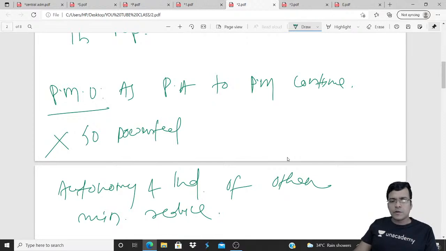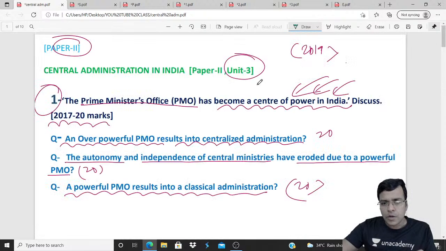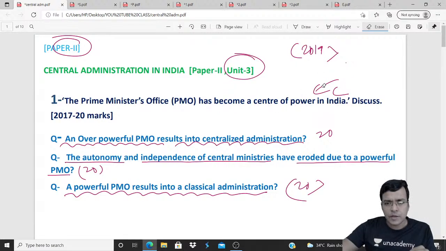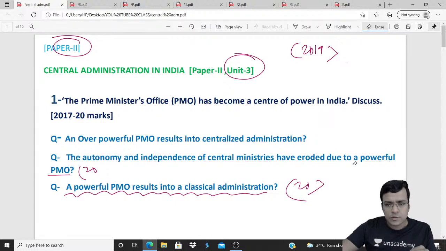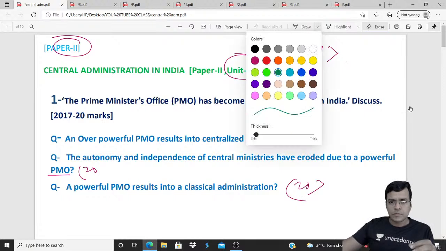Okay, so again see the question. If you joined late, we are discussing the answer of this question. The Prime Minister's office has become a center of power of India, or an overpowerful PMO results in centralized administration. Autonomy and independence of central ministries have eroded due to a powerful PMO, or a powerful PMO results in classical administration. So today's class discussion is centered on all this question.